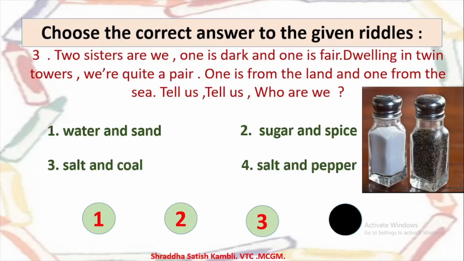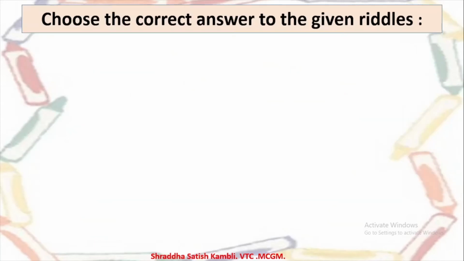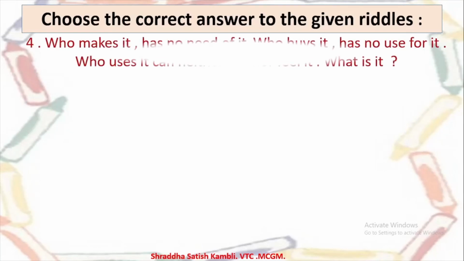So you see, one is fair, one is dark. They live in twin towers and they're always together. And the pepper comes from the land. It grows on these pepper creepers. And the salt comes from the sea. So answer is answer number 4. Okay, moving on to the next example, example number 4.